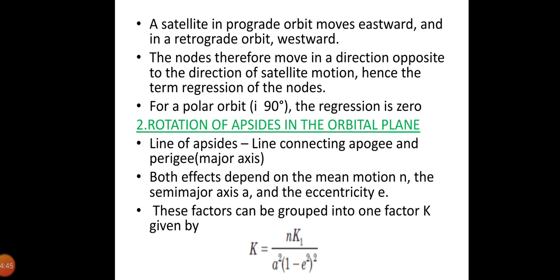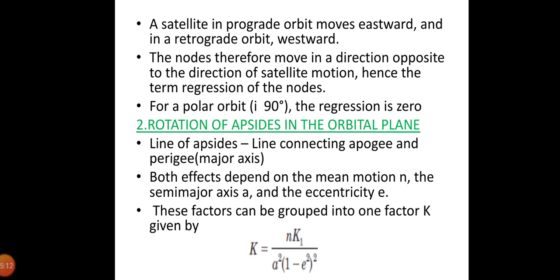These factors can be grouped into one factor k given by k is equal to n into k1 divided by (a squared into (1 minus e squared) the whole squared). k will have the same unit as n. Thus, with n in radians per day, k will be in radians per day, and with n in degrees per day, k will be in degrees per day.